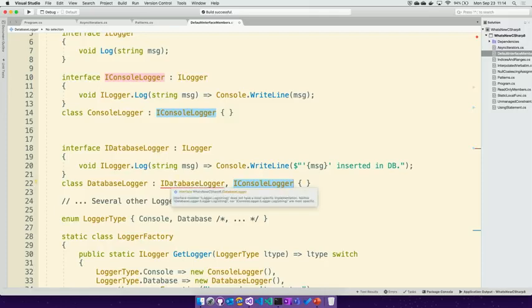What the compiler is going to tell me is that both of these have an implementation for that ilogger.log method, and none of them is better than the other. None of them is closer in the hierarchy. So it won't compile.